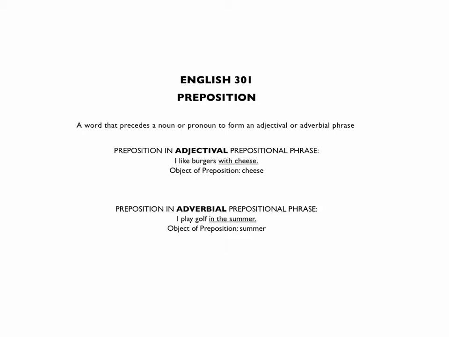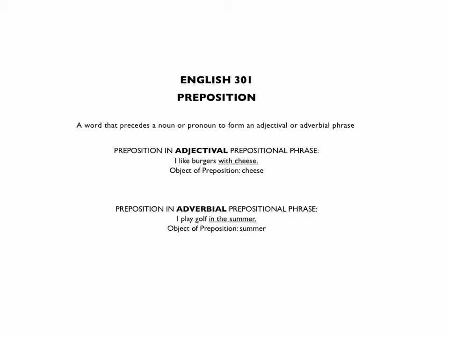What I would like you to do in the homework is tell me which each phrase describes. So we would want to add then to this example, I like burgers with cheese, that this is an adjectival prepositional phrase, and you can certainly abbreviate that however you like, so long as you're clear.